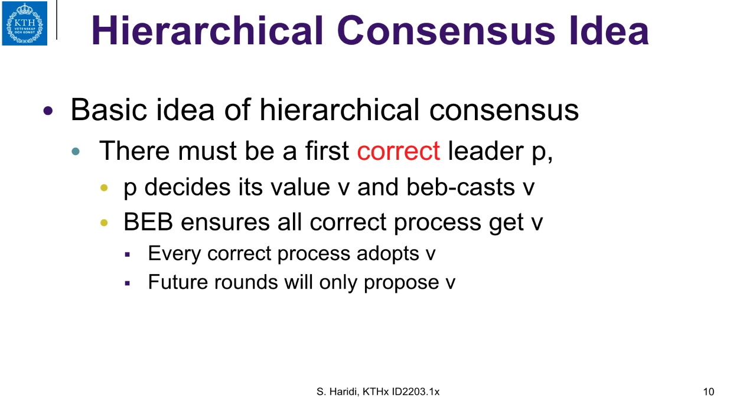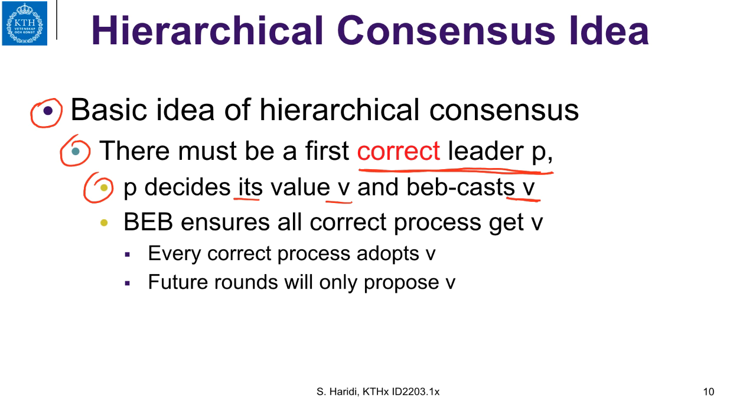The basic idea of this algorithm can be seen as follows. We assume that there is at least one correct process, so there must be a first correct process P. When it becomes a leader, P decides its value and broadcasts the value using best effort broadcast.